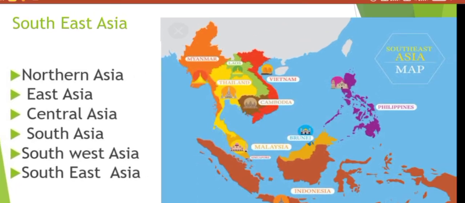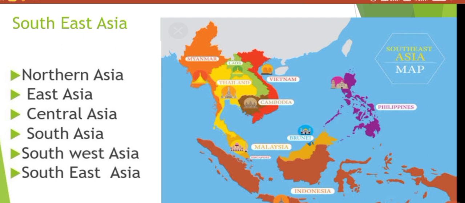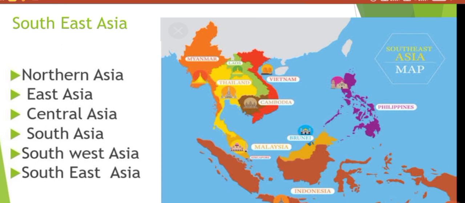And here in blue color you can see Brunei. And here in purple color you can see the Philippines. Two countries are left. One is the biggest island country in the world, that is Indonesia, and one is left, that is East Timor. You can see at the bottom of Indonesia there is East Timor.